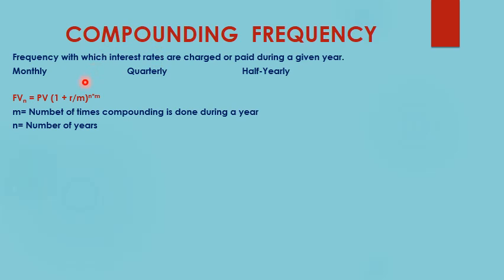In such a case, the formula for future value will be future value is equal to present value (1 + R/m) raised to the power n times m. Here m is the number of times compounding is done during a year, and n is the number of years. If compounding is done on a monthly basis, then m will be 12. If interest is compounded quarterly, then m will be equal to 4, and if interest is compounded half yearly or semi-annually, then m will be equal to 2.